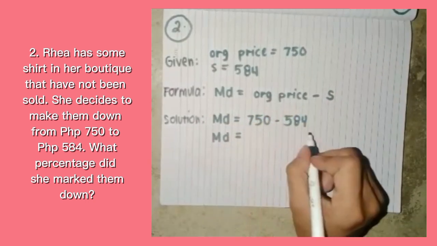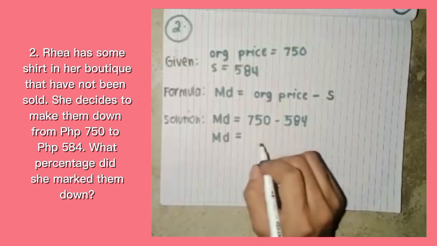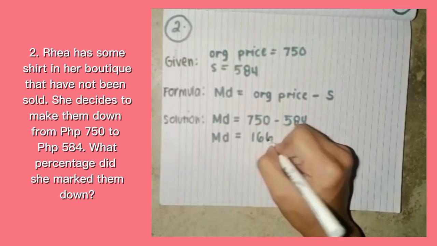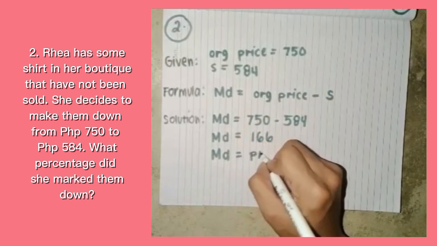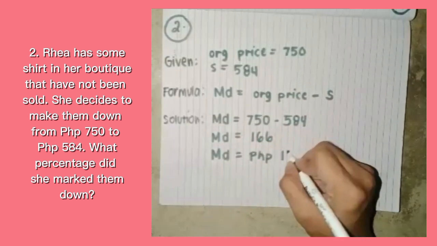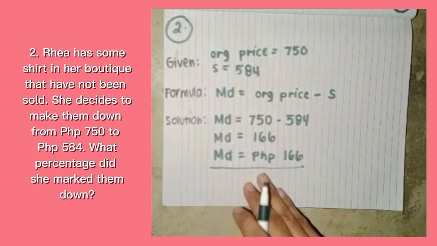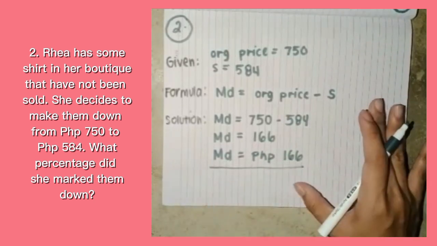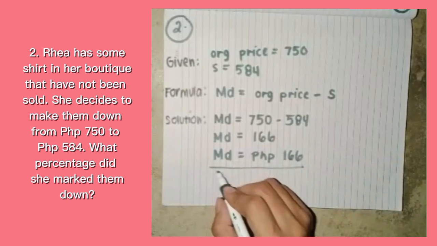So this is pretty easy too. So we are going to write the answer, which is 166 pesos. As always, we are going to write the peso sign. MD is 166 pesos. So this is the markdown. So now we found the markdown, and our given is complete for finding the markdown rate. So let's proceed to find the markdown rate.